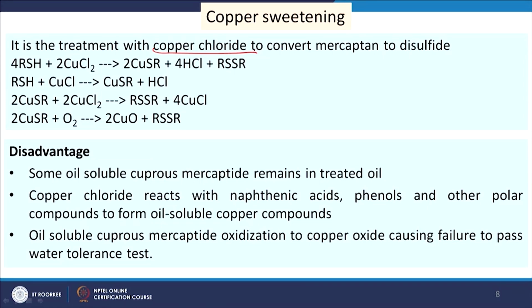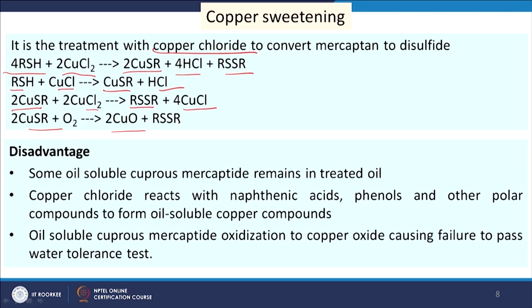Then we will see the copper sweetening process. Another process which was used to remove the mercaptans was the use of copper chloride. So, if we use cupric chloride, the mercaptan will react with this copper chloride: CuSR plus HCl plus RSSR, this is the reaction. And then if we have cuprous chloride, then the reaction will be this. So, CuSR which is produced here can again react with CuCl2 and give us RSSR plus 4 CuCl, and then CuSR can also be oxidized to CuO and RSSR.